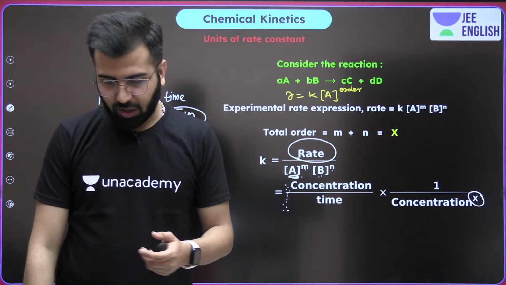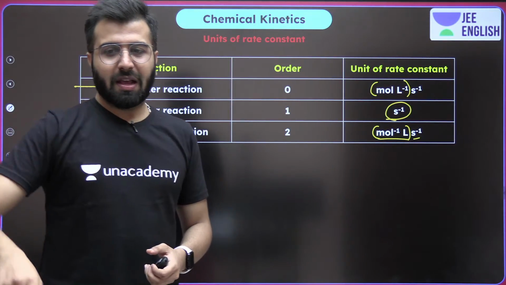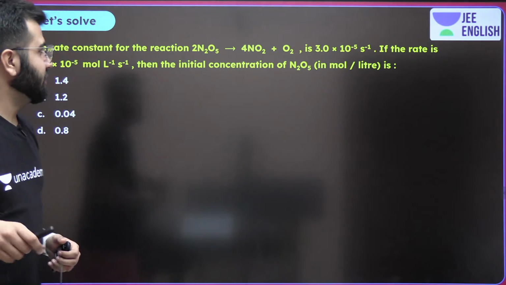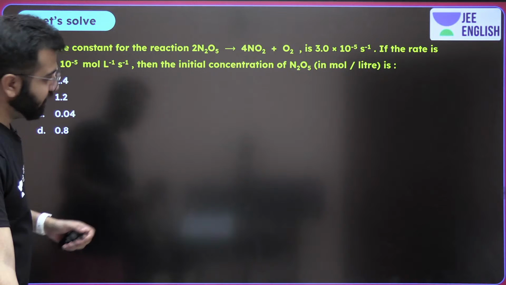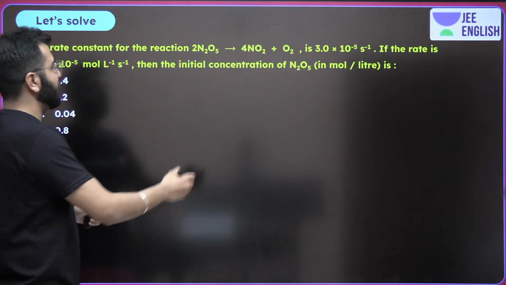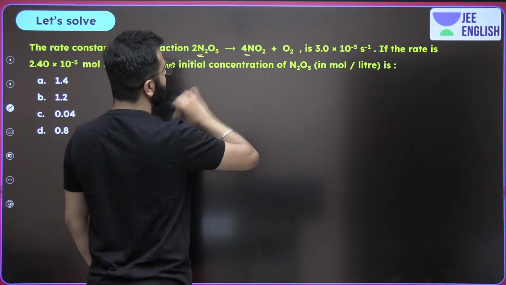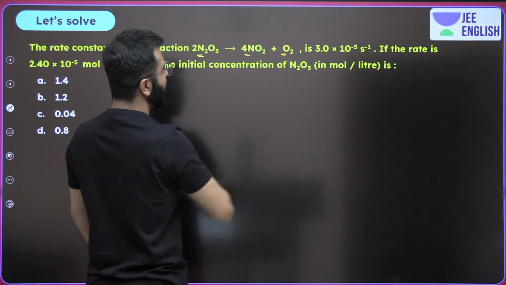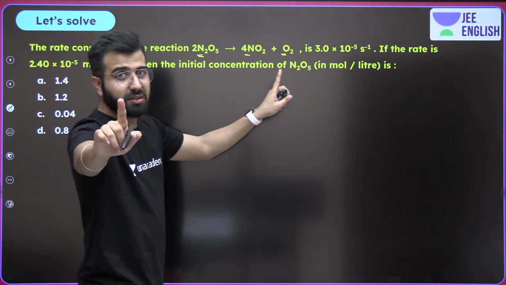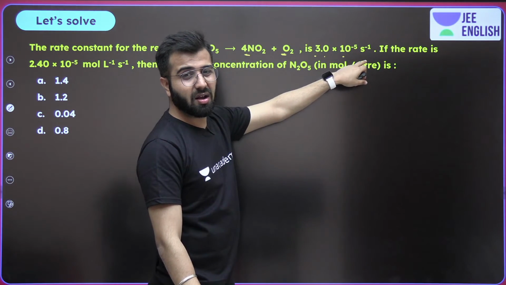That's it. You can do it always, right? Amazing. Now let's move ahead, and over here we're talking about a question. Guys, pay attention. There are 4 options given to you, A, B, C, D. The rate constant for the reaction where 2 moles of N2O5 giving you 4 moles of NO2 and O2 is given to you as 3.0 × 10^-5 per second.